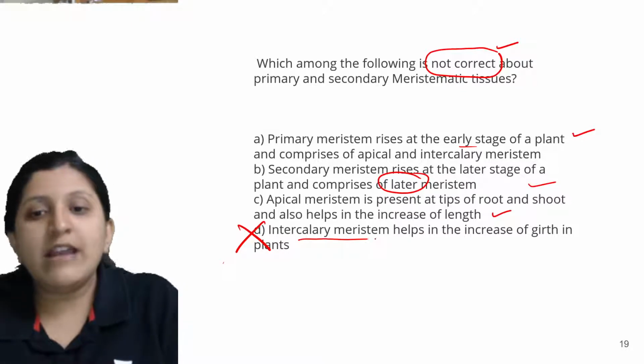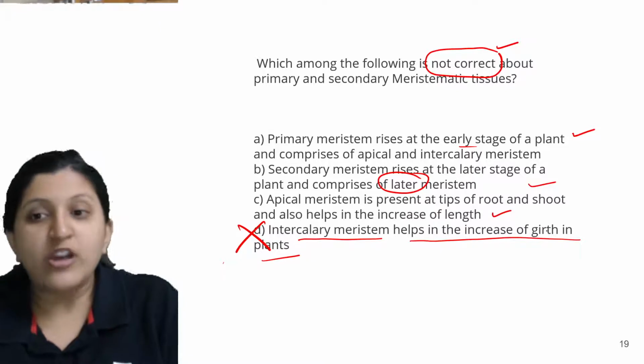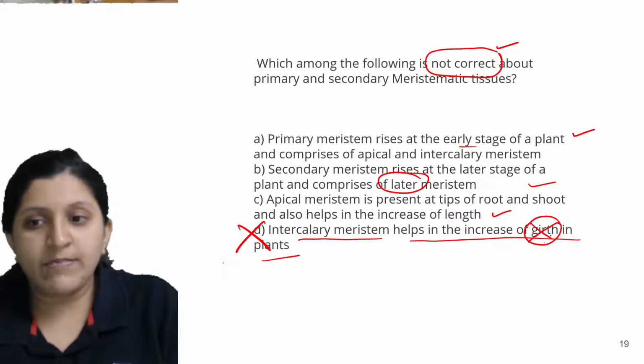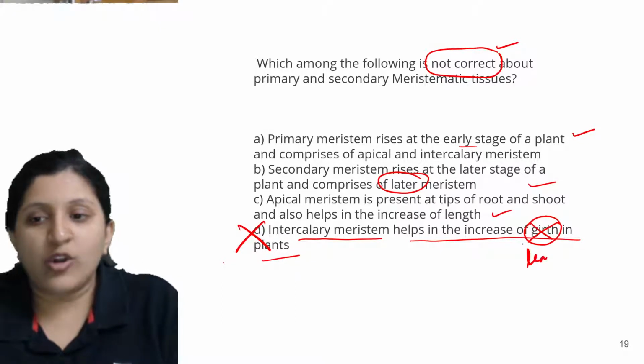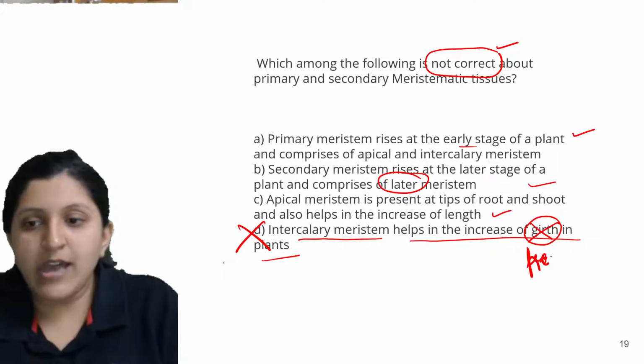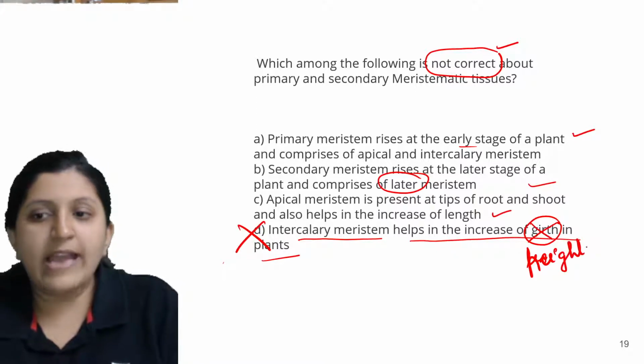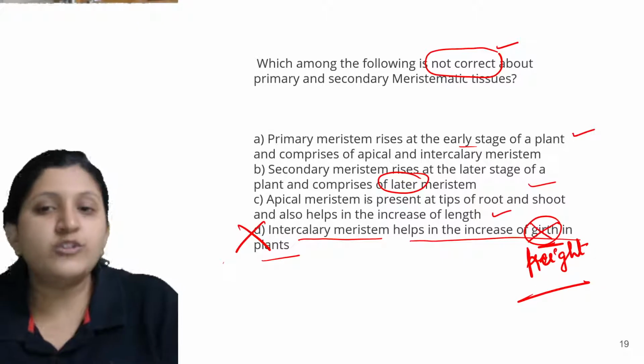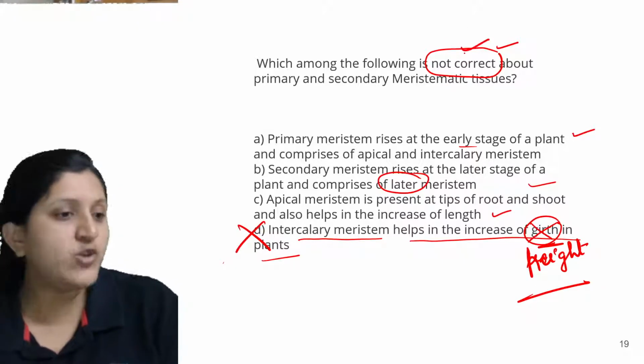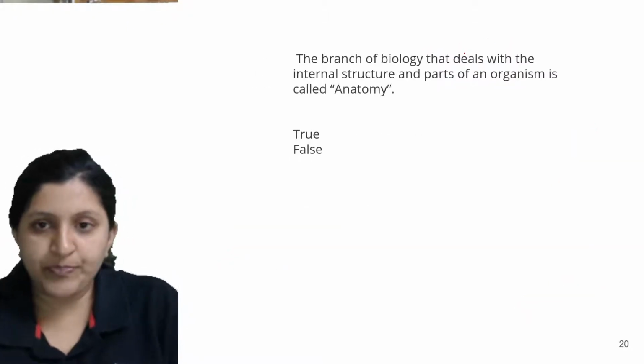Intercalary meristem helps in the increase of girth is mentioned, but it is not the girth. This is actually the length, or we can just write it as height also. So height is going to increase but not the girth. So this is the incorrect one. Moving on to the next one.